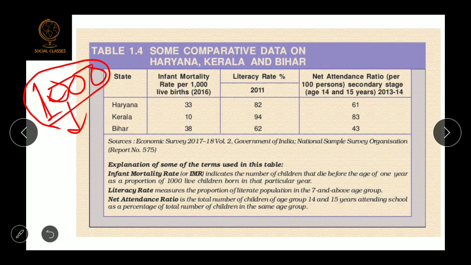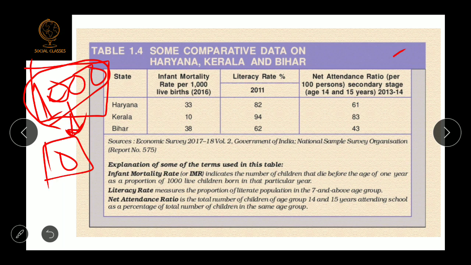Suppose in an area the number of newborn babies is 1000, and out of these 1000, 10 infants die before completing 1 year, so the infant mortality rate will be 10 for this particular area.